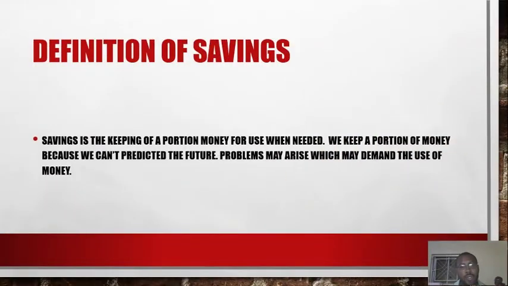Now, let us look at the definition of savings. Savings is the keeping of a portion of money for use when needed. So let us presume that at the end of the month, maybe daddy makes a million, and he gives mommy a certain amount of money to buy food, he pays your school fees, he sends to your relations, your grandparents, your cousins, and so on. And at the end of all these expenditures, he would send a certain portion into his account.